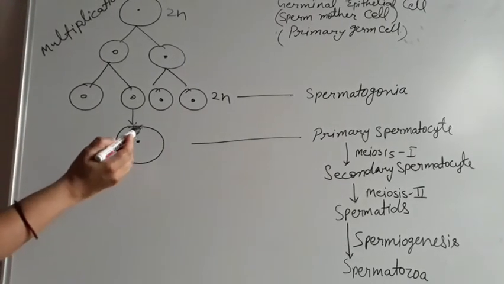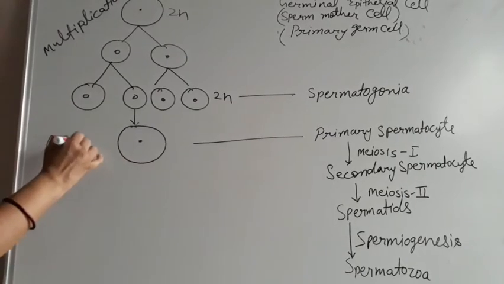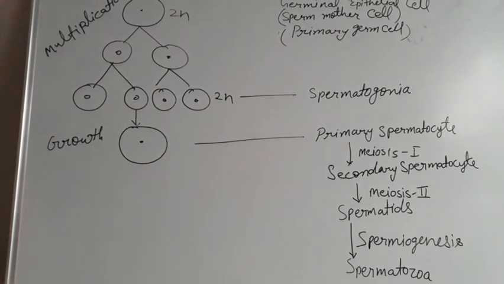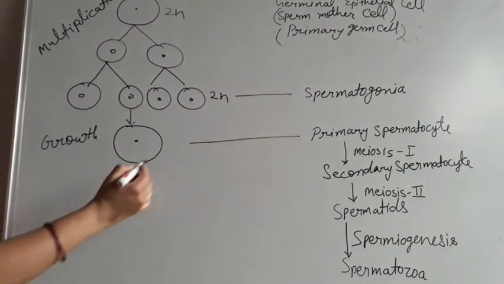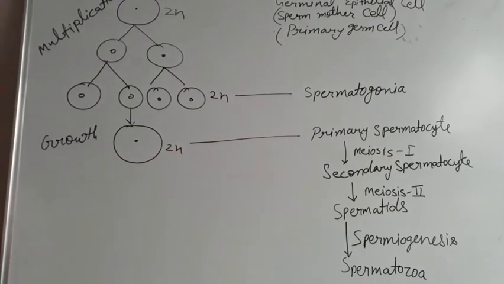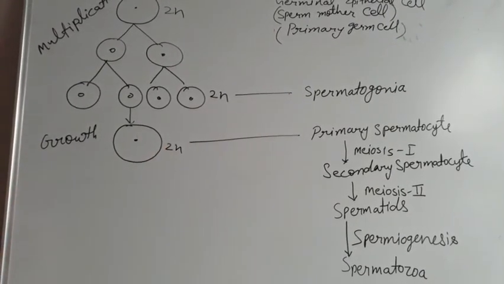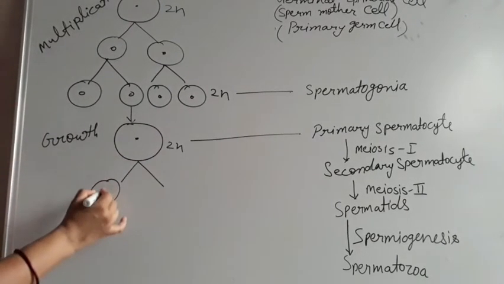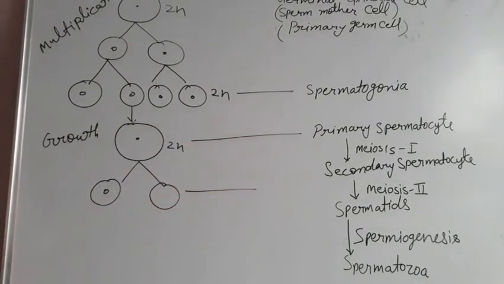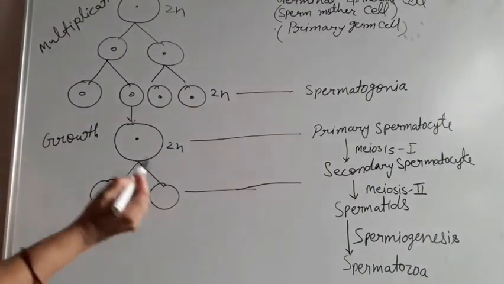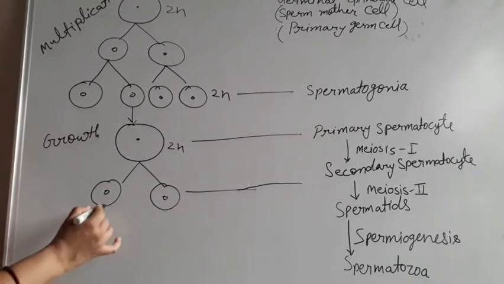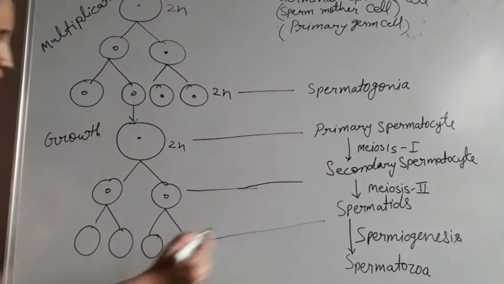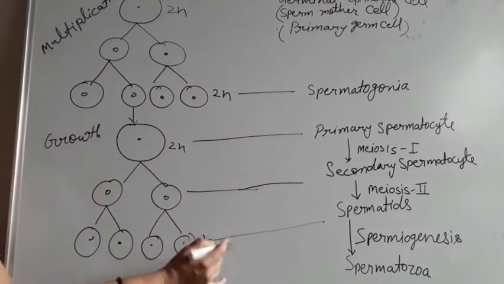Now, the spermatogonial cell enters the growth phase, and it increases in size by increasing cytoplasm and replicating DNA. This is a diploid cell, known as the primary spermatocyte. Now, meiosis I takes place in the primary spermatocyte, and it divides into two cells, known as secondary spermatocytes. Now, meiosis II takes place and it divides into four cells, known as spermatids, which are haploid in nature.